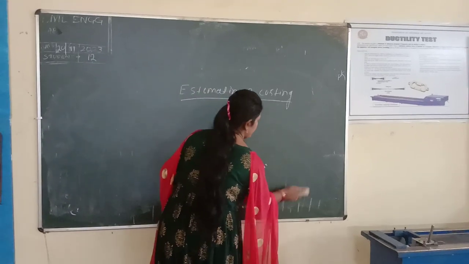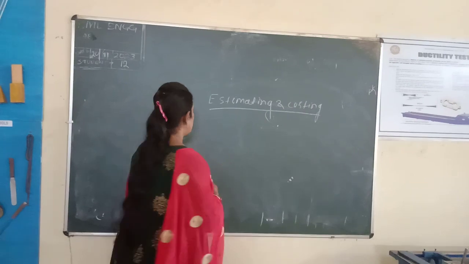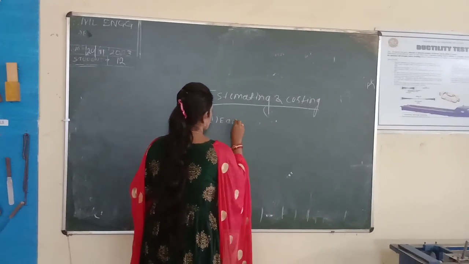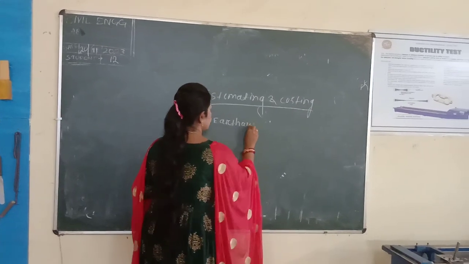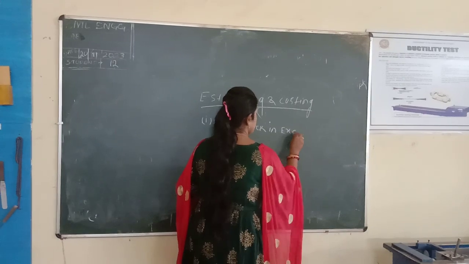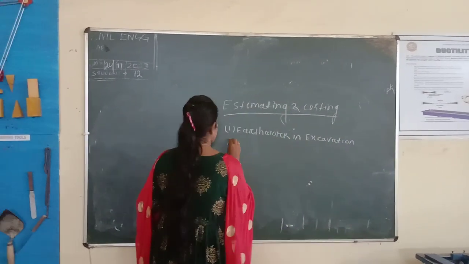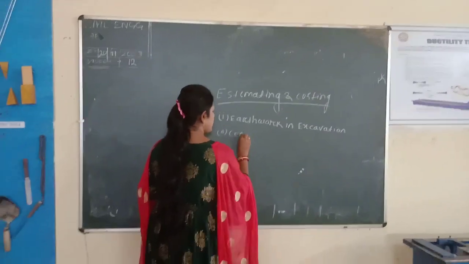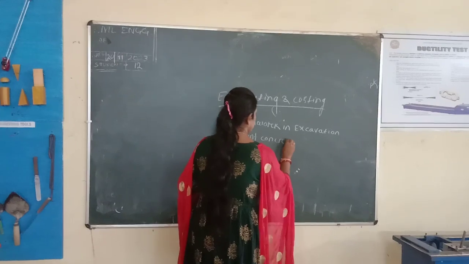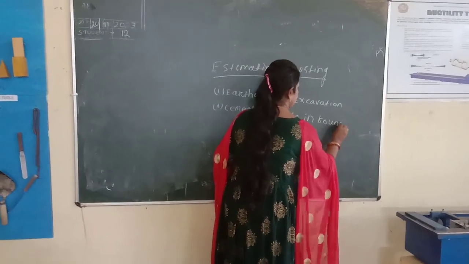Next, in estimate, what are the main items required in a building? The first one is earthwork in excavation. Next, second one is cement concrete in foundation.